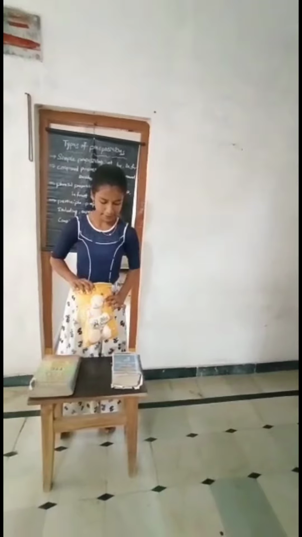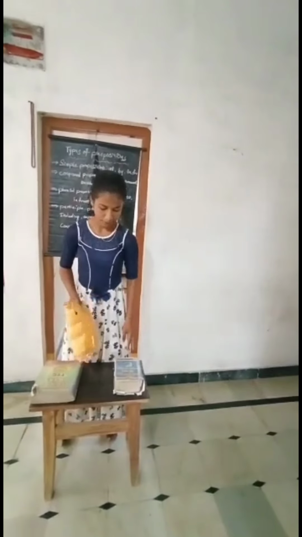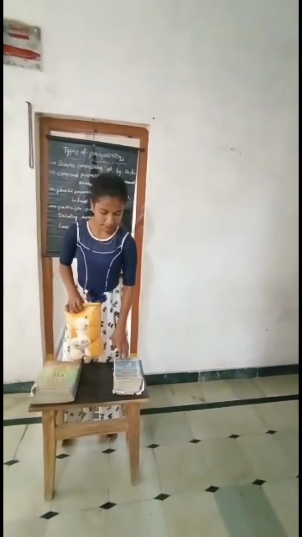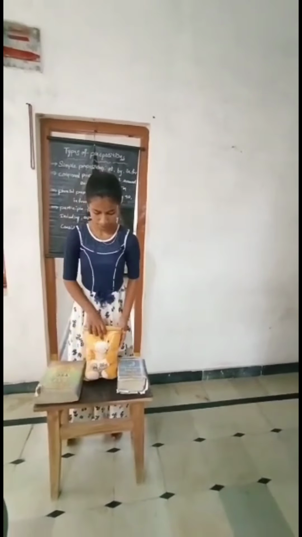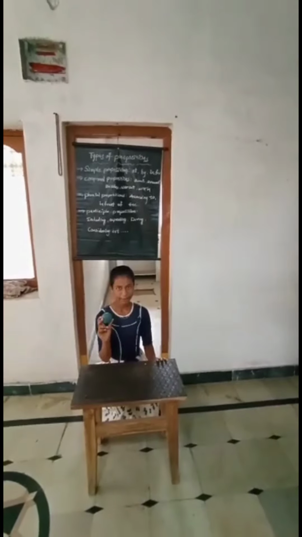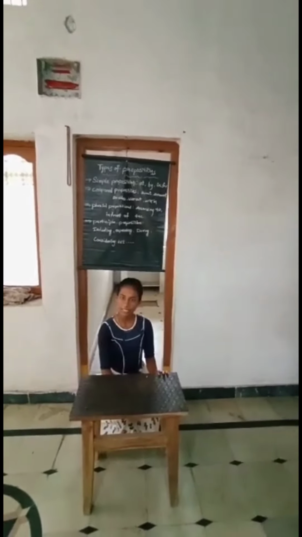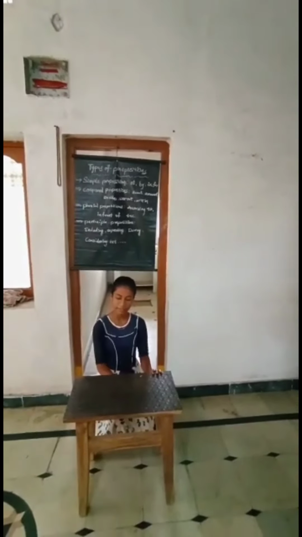Here the teddy is between two books. Here we use it, the preposition is between. The teddy bear is between two books. And the ball is under the table. Here we use it, the preposition is under. The ball is under the table.